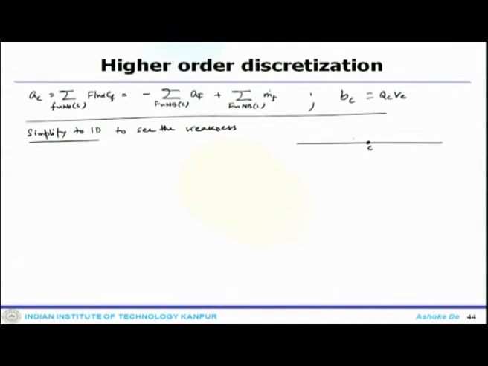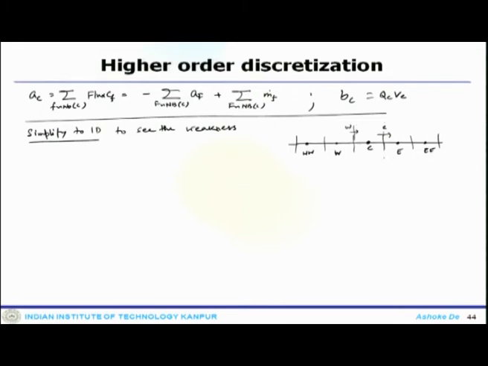So, this is my C, and these are the cell faces, this would be E and W, the east face and the west face.